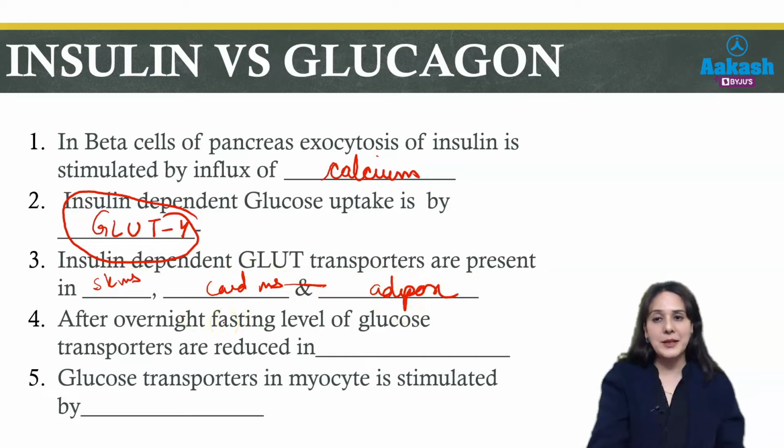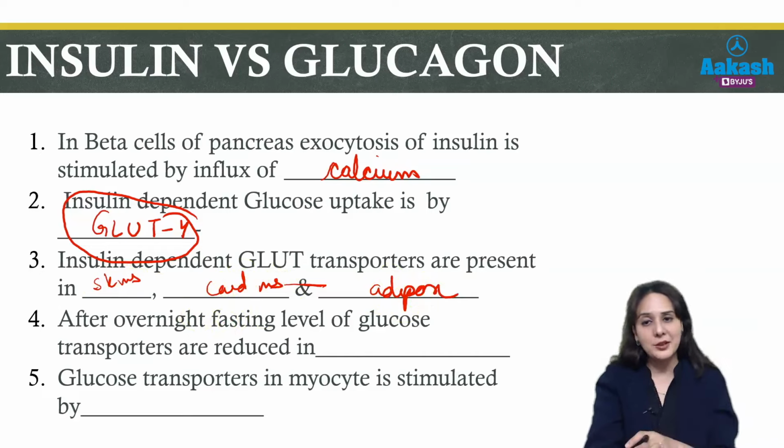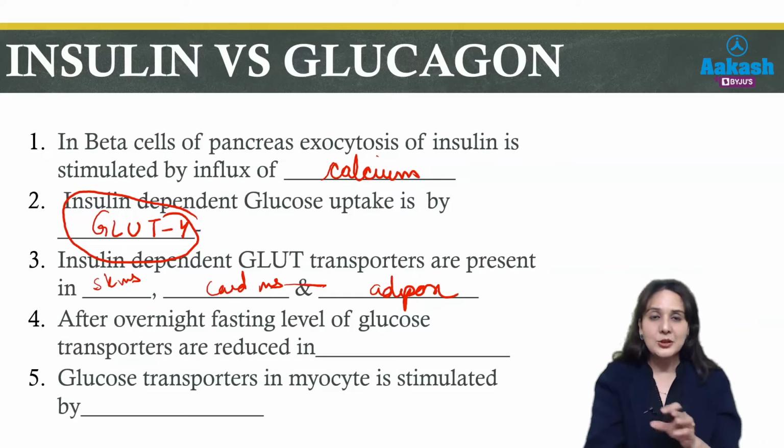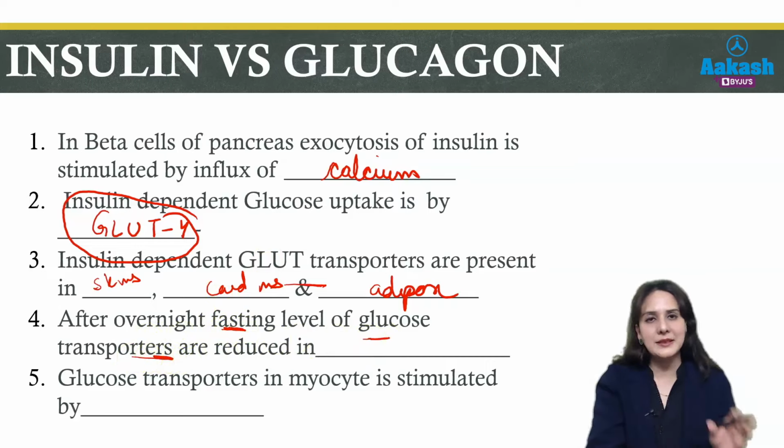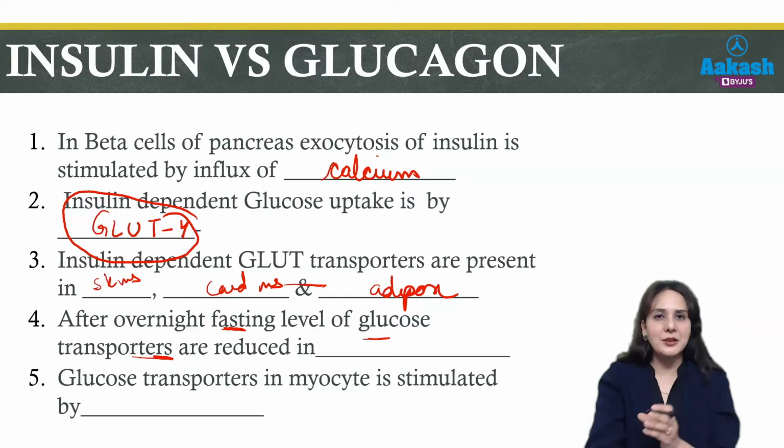The question can be asked like this also: after overnight fasting, level of glucose transporters are reduced in which cells? Here you should know that if a person is fasting, insulin will not be secreted. Only when there is food and glucose will the pancreas release insulin. If there is fasting, insulin will not be released. So the glucose transporters will be reduced in skeletal muscle, cardiac muscle and adipose tissue, because they need insulin so that their GLUT receptors can fuse with the cell membrane.